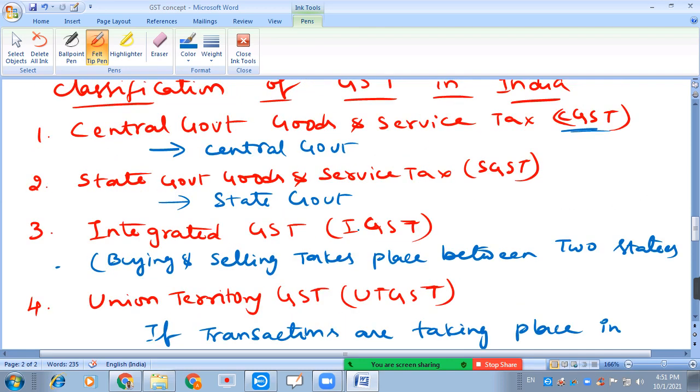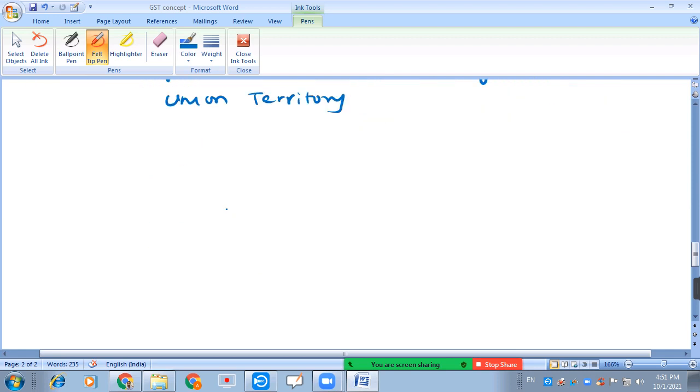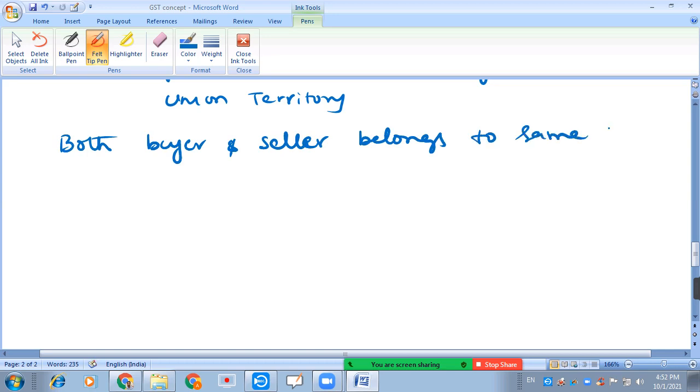Now, if we observe the first two, if the transaction takes place within the state, it means that both buyer and seller belong to the same state, then GST can be divided into two parts. One is CGST and another one is SGST.